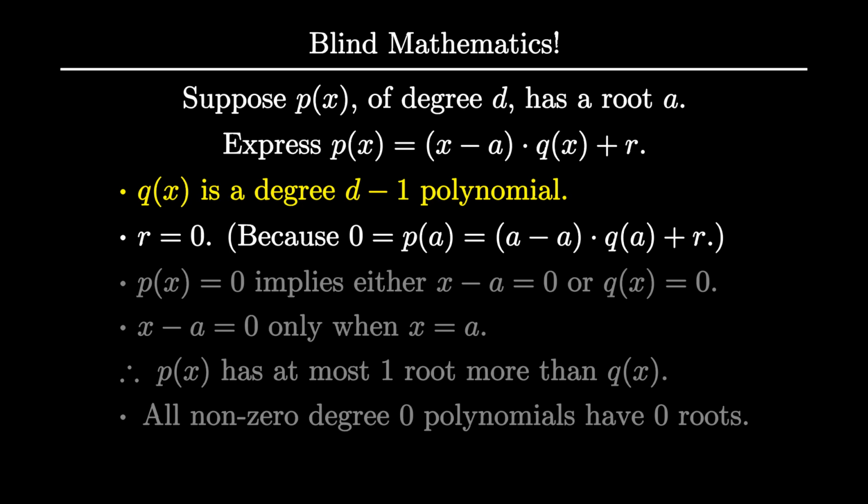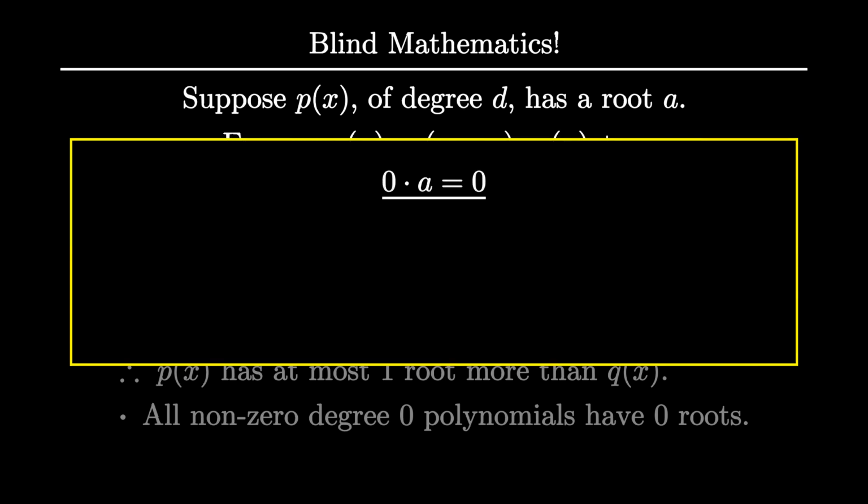Is 0 multiplied by q of a equal to 0? That's generally what we think of 0 as doing. But in our properties, 0 is just a number that has a special addition property, not a multiplication property. So now we'll have to prove that any number a times 0 is actually 0.